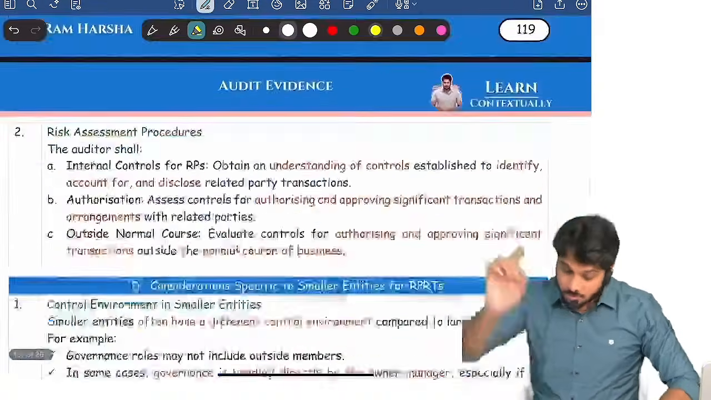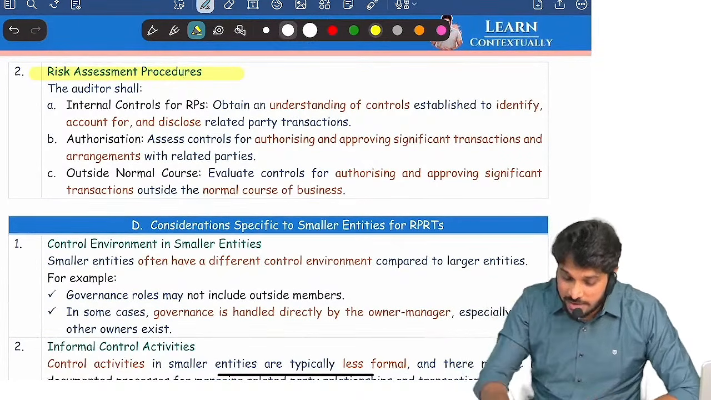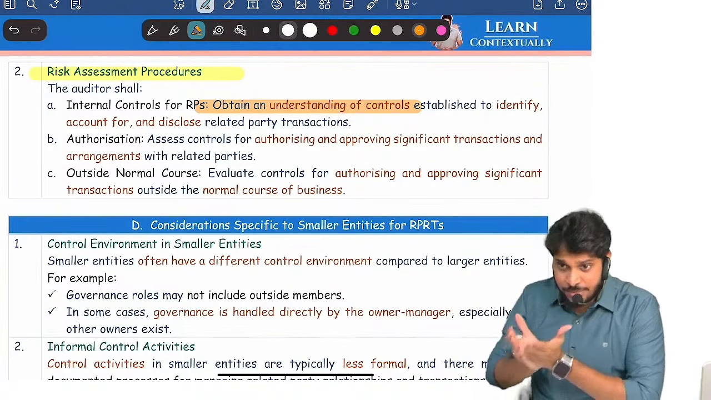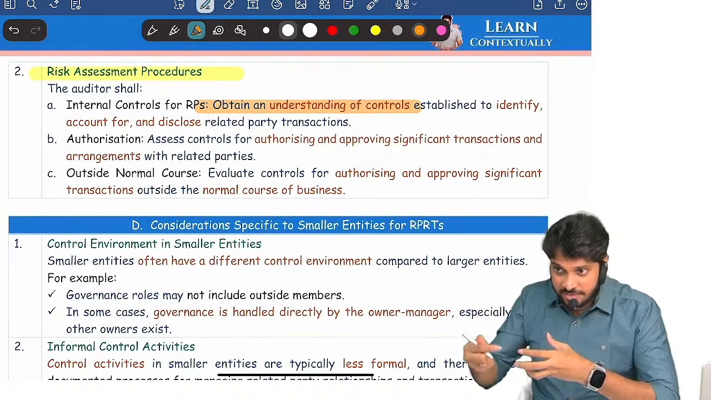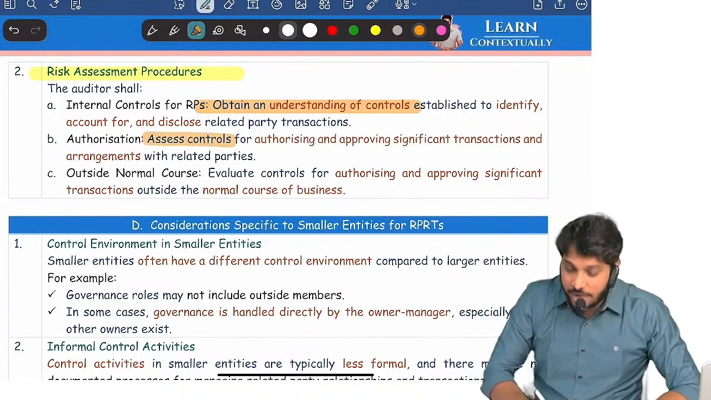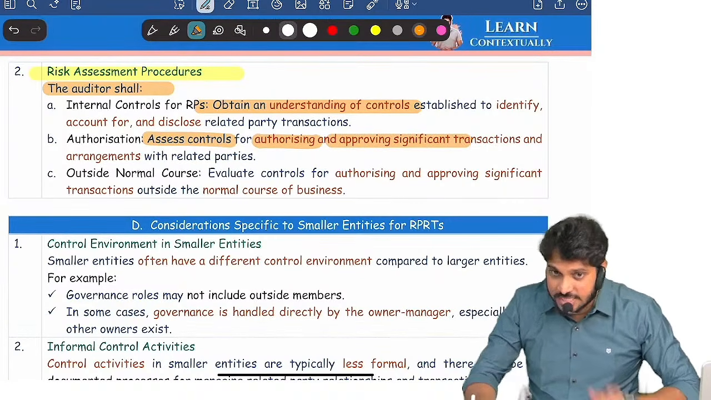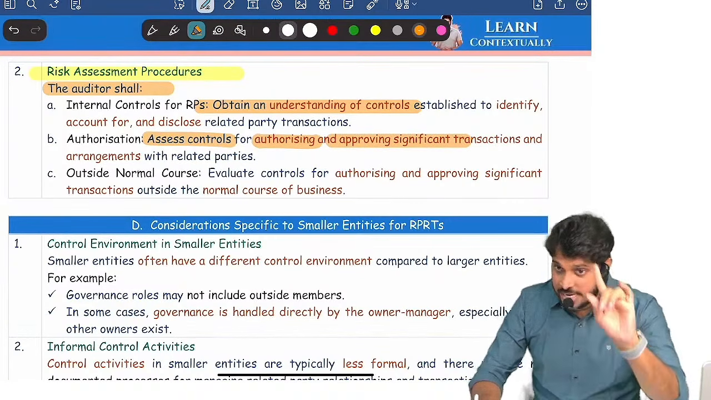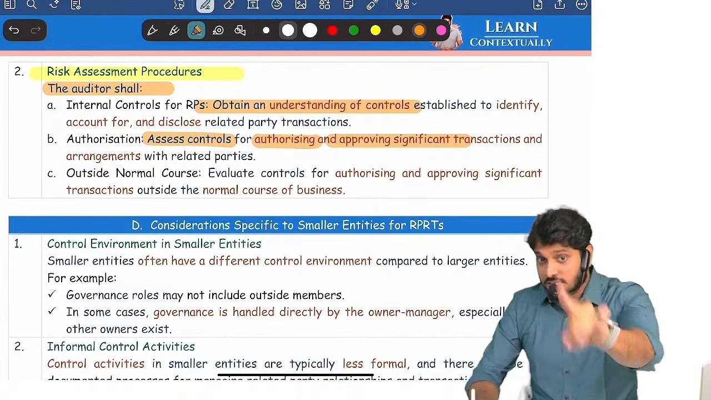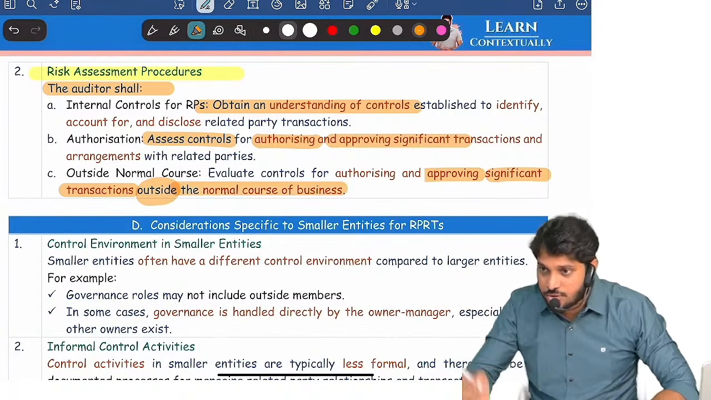Check it out. Further, the auditor has to do risk assessment procedures and control evaluation. What evaluation? Get an understanding of the controls established. Controls means the company should establish some system to identify, account for and disclose related party relationships. Second, the auditor has to check controls for authorizing and approving significant transactions. For example, in any listed company, the audit committee will approve all the related party transactions. There is a process for it. Also, ask the company whether they have a control for approving transactions which are outside the normal course of business.